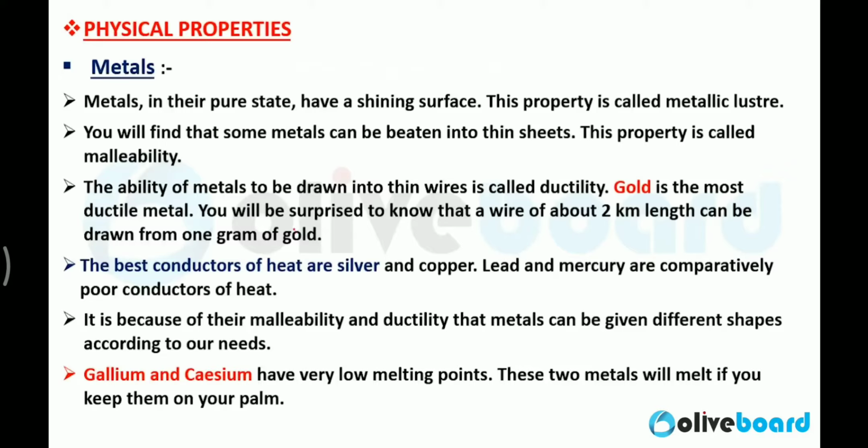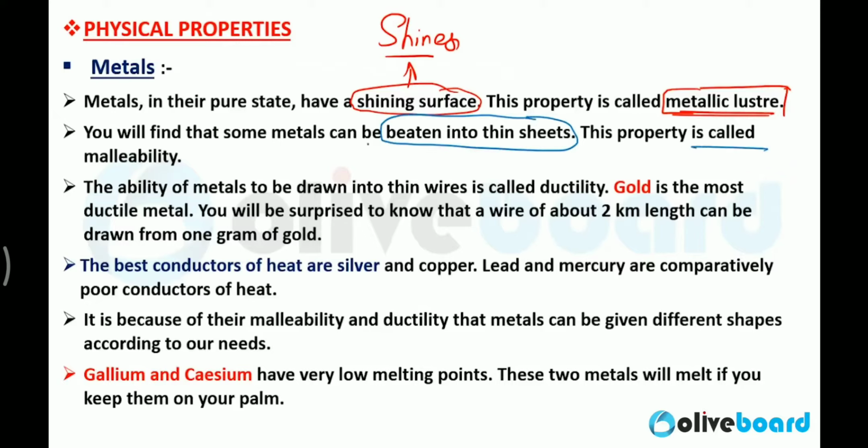Clear? Now, physical properties of metals. Metals in their pure state have a shining surface, which means metals shine. Clear? And this property is known as metallic luster. Similarly, you will find that some metals can be beaten into sheets, and this property is known as malleability. Similarly, you can change some metals into wires, and that property is called ductility. And very important, gold is the most ductile metal, as well as the most malleable metal.